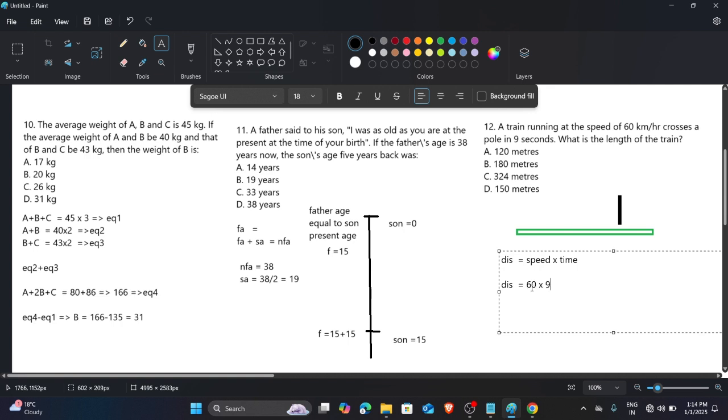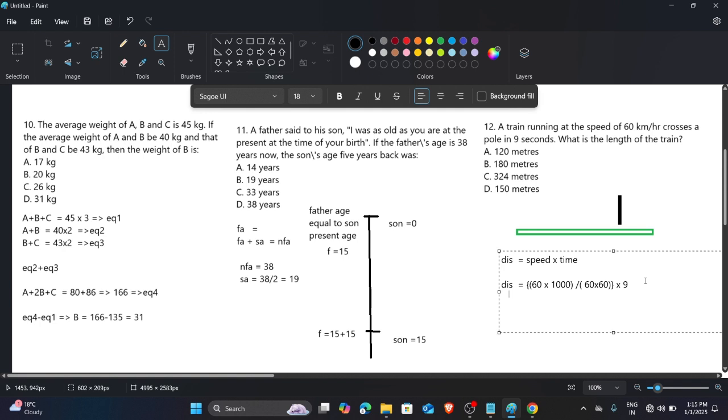So we have to convert this into meters per second. 60 kilometers per hour, we have to convert to meters per second. We just have to do the simple thing: we multiply it by 1000 and then divide it by 3600. Then we get the conversion from kilometers per hour to meters per second. Done. So when you solve this, you get the answer.